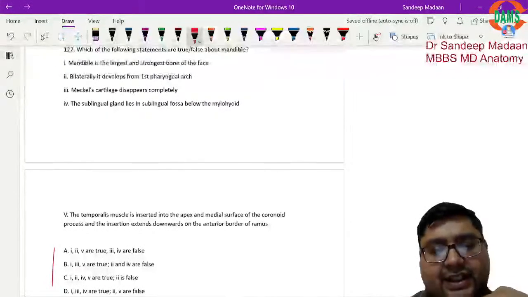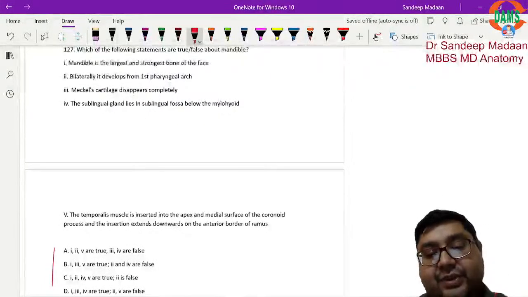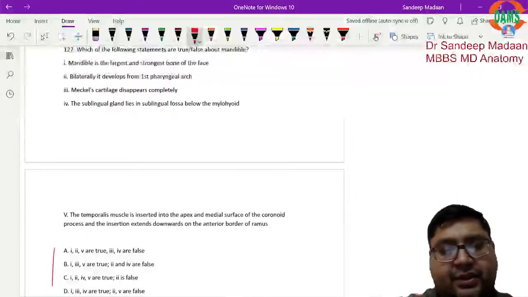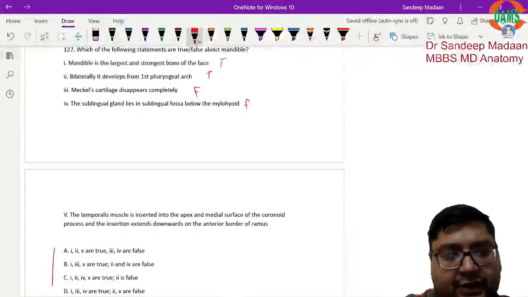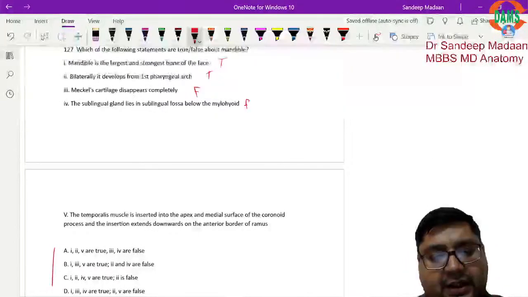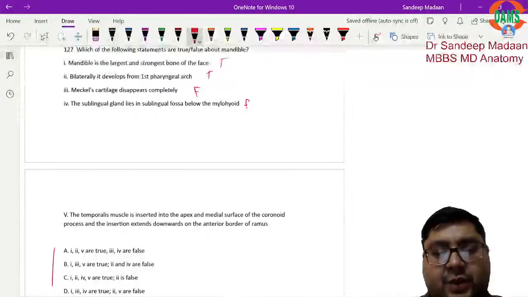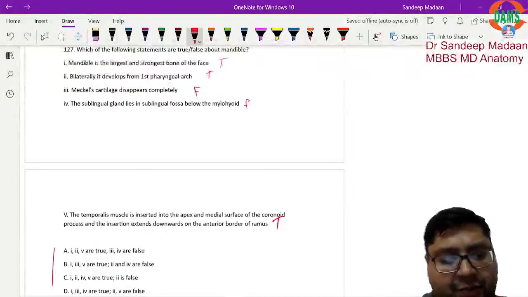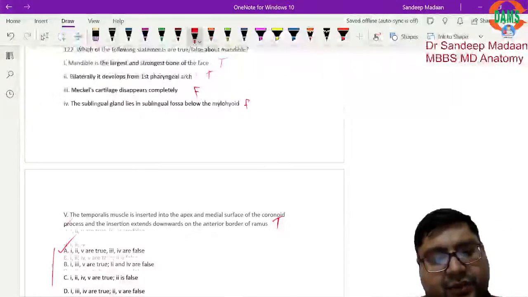Sublingual gland lies in the sublingual fossa below the mylohyoid line. No, it lies in the fossa, but it is lying above the mylohyoid, right? Not below. That's false. So this is false. Rest are true. This is true. This is true. Now temporalis muscle is inserted into apex and the medial surface of the coronoid process, and also extension will be extending downwards. That's true. So here, if you compare the options, answer will be A. 1 to 5 are true, third and fourth are false.